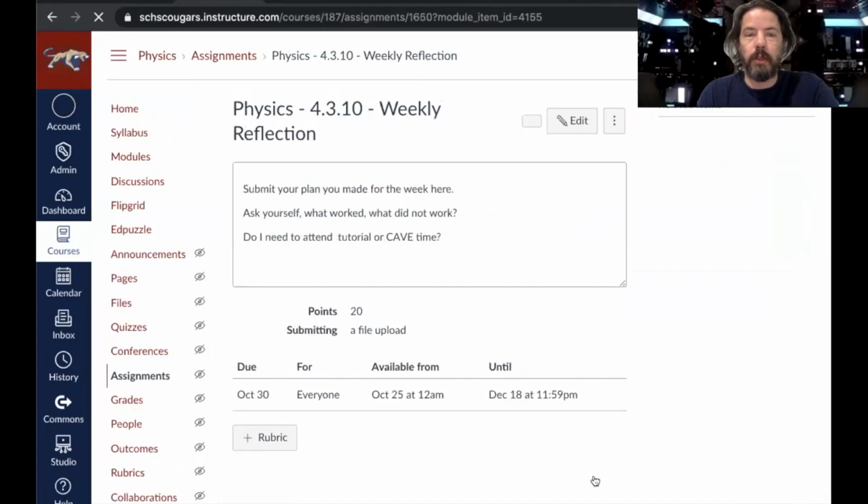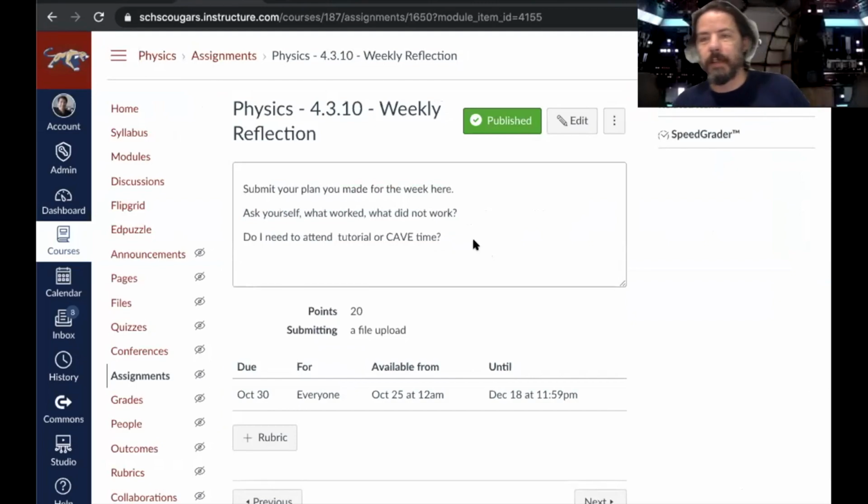Then you're going to have your quiz and your weekly reflection. So this is a slightly different weekly reflection than what we've been doing. The main thing I wanted to see is the plan that you made for this week. Then you have to ask yourself what worked, what did not work, and do you need to attend tutorial or cave time. But all I'm really going to ask for is that you submit your plan for the week. So the pictures of your planner, the more specific you are, the better.